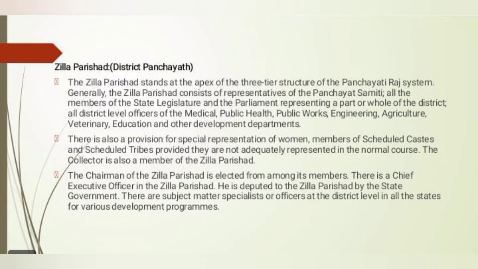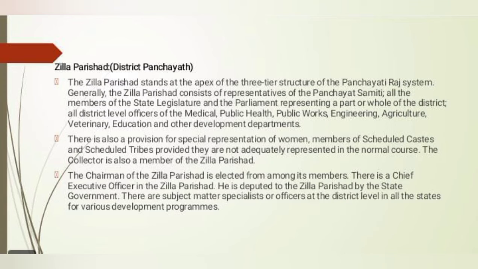Next one is Zilla Parishad, that is a district panchayat. The Zilla Parishad stands at the apex of the 3-tier structure of the Panchayati Raj system. Generally, the Zilla Parishad consists of representatives of the Panchayat Samiti, all the members of the state legislature and parliament representing a part or all of the district, all district level officers of the medical, public health, public works, engineering, agriculture, veterinary, education and other development departments.